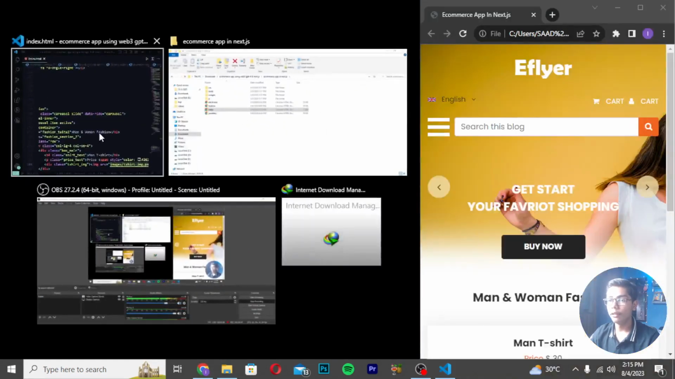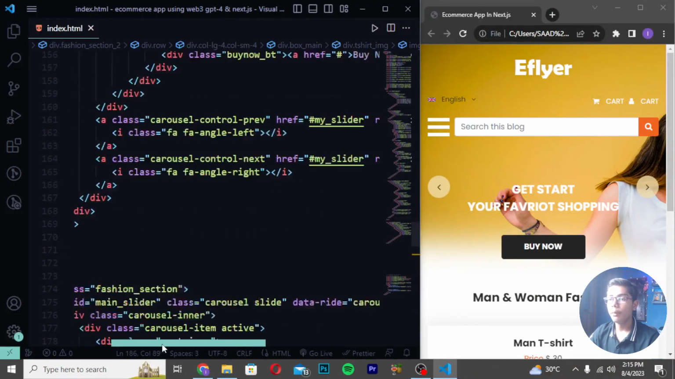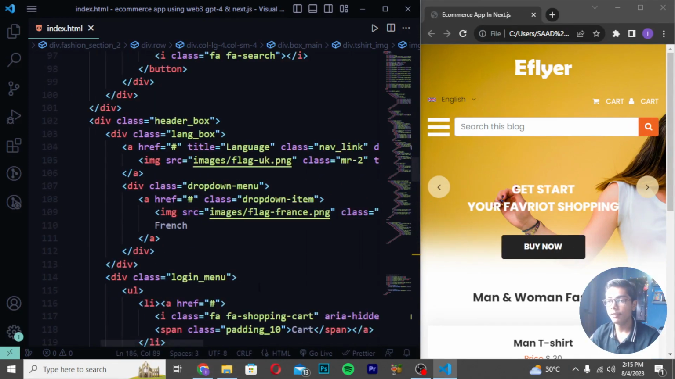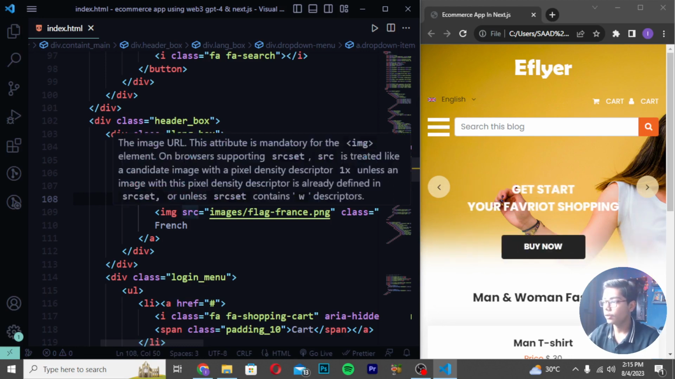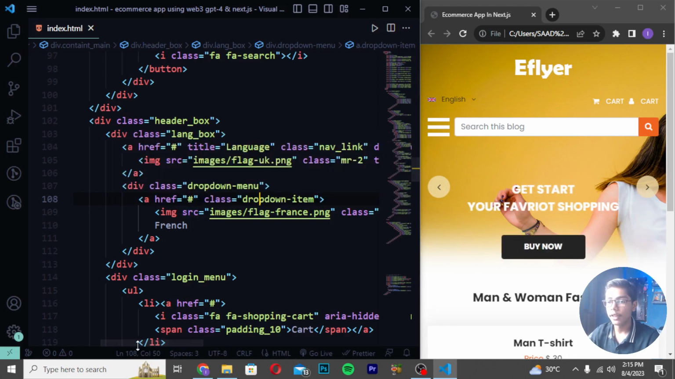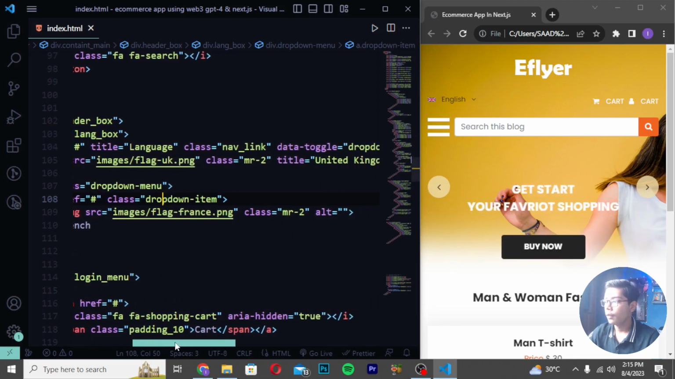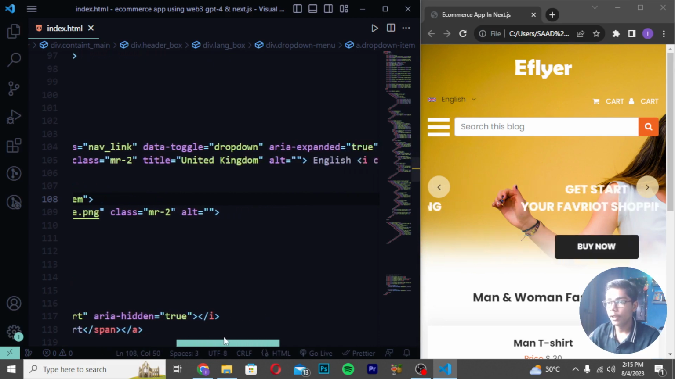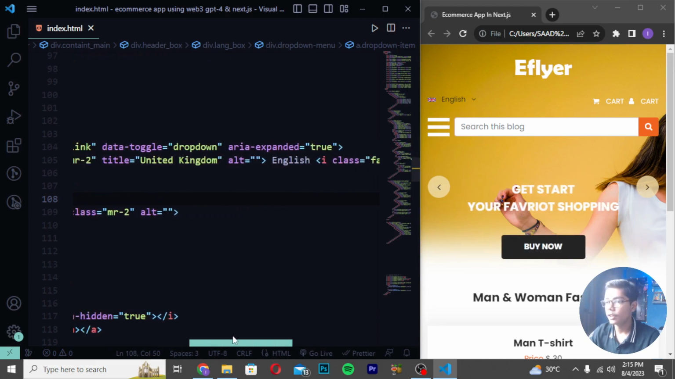So here I will be doing one thing. I will be moving on to the language section which we have created at the top. We have made some mistake in the class, and because of that we are not getting it looking perfectly fine. Here we have the class of header box, then language. We have written the title perfectly: language, class labeling, data toggle, and then dropdown aria-expanded should be true. Okay, so it is perfect.